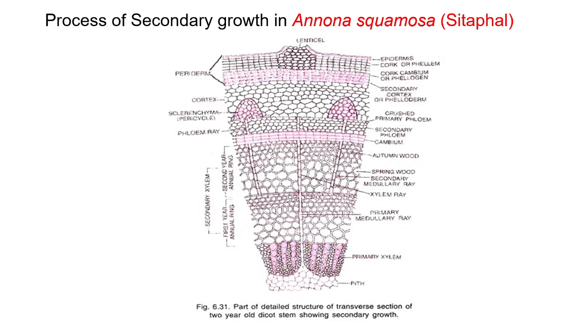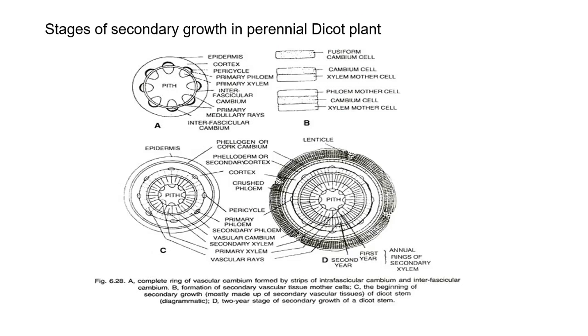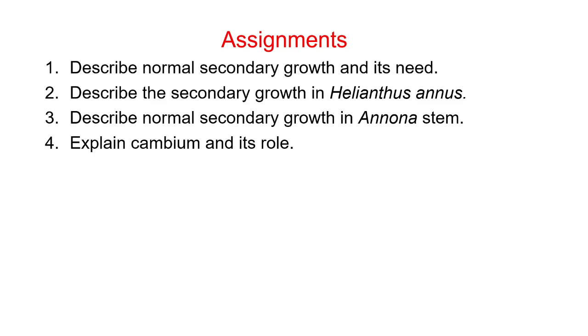Now, in the next lecture, we will study how the annual rings are formed. At the end of this unit, our topic is not completed. In the next lecture, we will study the development of the growth rings, periderm formation, bark, tylosis, and lenticels. Now, on this topic, there are some assignments. Describe normal secondary growth and its need, that means significance. Describe the secondary growth in Helianthus annuus, that means the sunflower plant. Describe normal secondary growth in the Annona stem. And explain cambium and its role. Thank you.